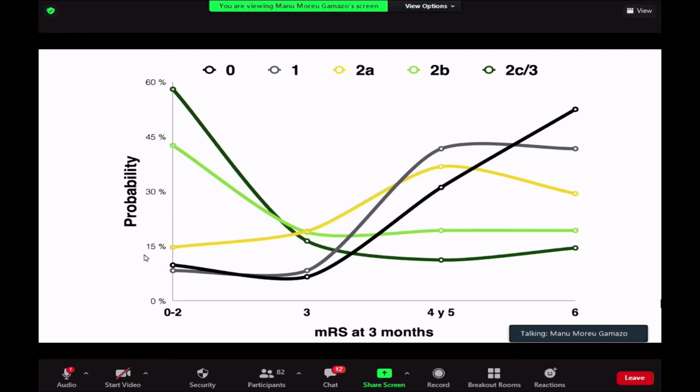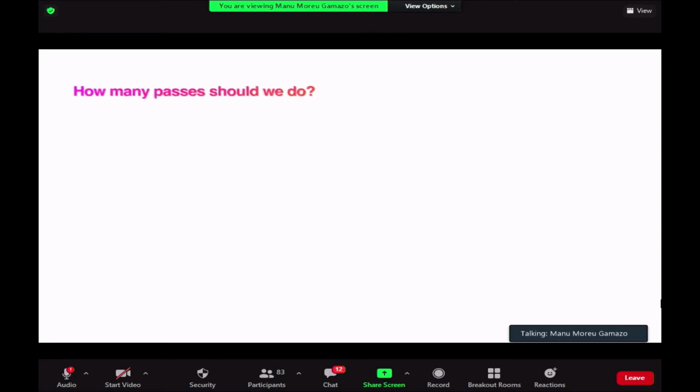While on the other side, patients without a good removal of the clot, and I'm talking about TICI 0 to 2a, the probability of ranking 0-2 is less than 15% with a big increase in mortality. And the thing that is worst in this situation is ranking 4 and 5. So we know that it's really important to open the vessel because that's the main variable that will change the prognosis of our patients. So how many passes should we do? When should we stop will be the question that we need to answer.